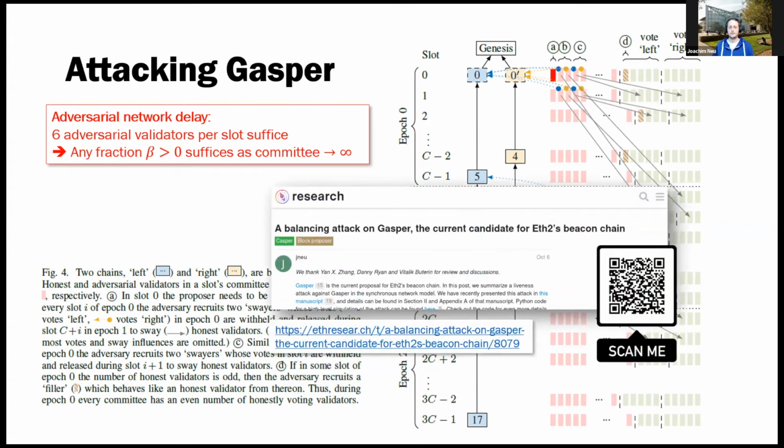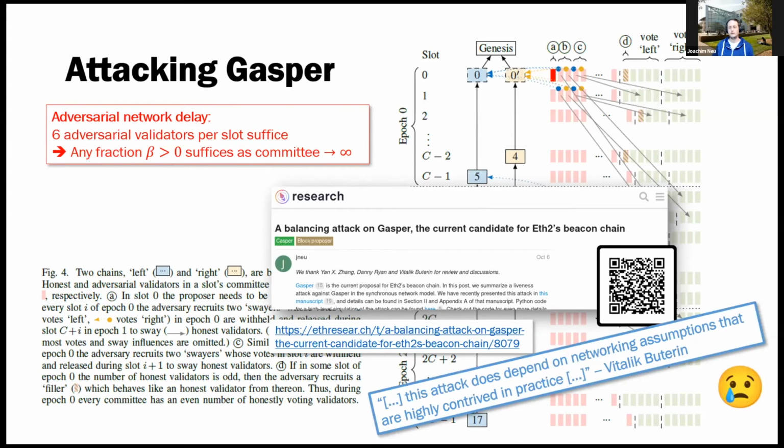We were happy with this attack. We posted it on ETH Research, and we had some conversations with Ethereum folks. One of the reactions, and that's a very natural reaction, is that this attack depends on networking assumptions that are somewhat contrived in practice. These are large-scale, internet-scale systems, with lots and lots of validators and very different internet access. How would the adversary be able to control the timing in such a fine-grained way? And this perhaps points to a larger question: is the synchronous network model a good model for internet-scale consensus?